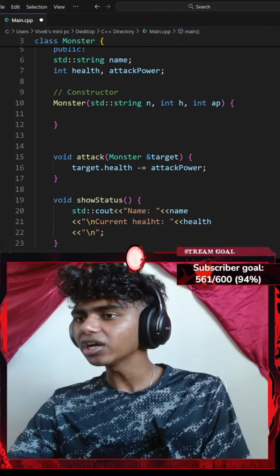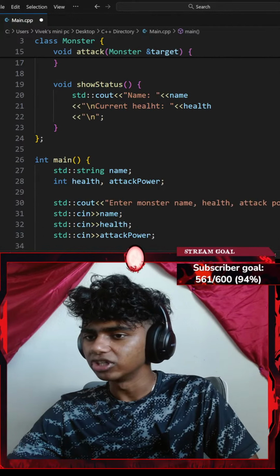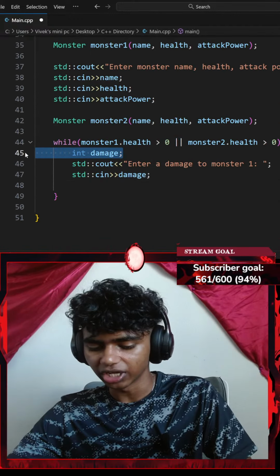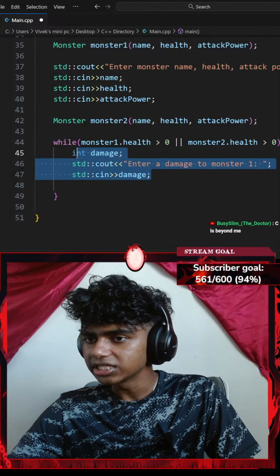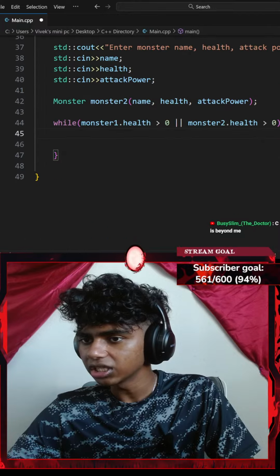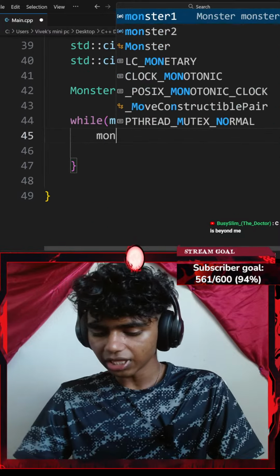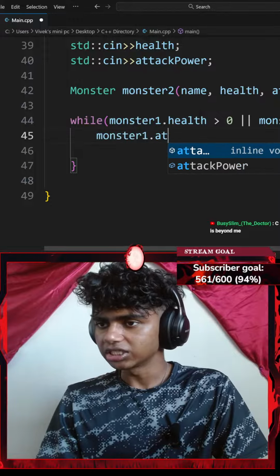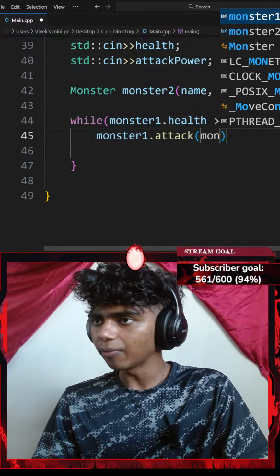Wait, don't I have a... I have an attack method, so I don't need to actually explicitly create a variable. Instead, let me delete this. For my attack method, I have target, okay, let's go with something like monster 1 dot the attack method. I want to attack my monster 2.